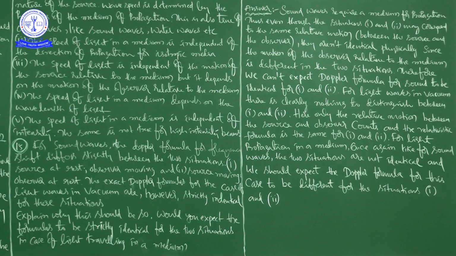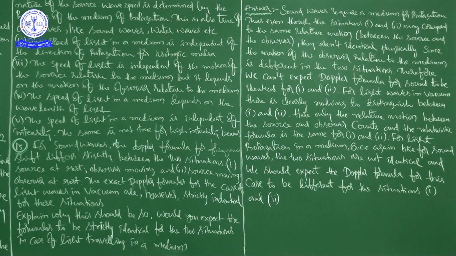Nu is the frequency, lambda is the wavelength. Wavelength means the distance between two consecutive crests or troughs. And speed of light in a medium depends on the wavelength of light.